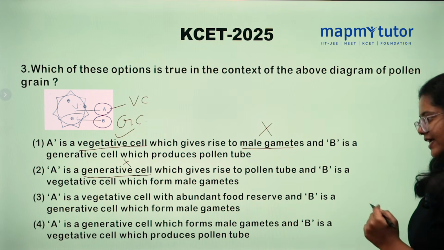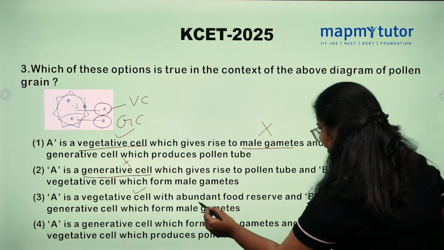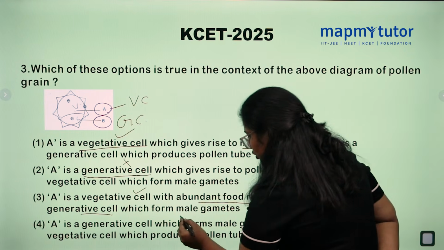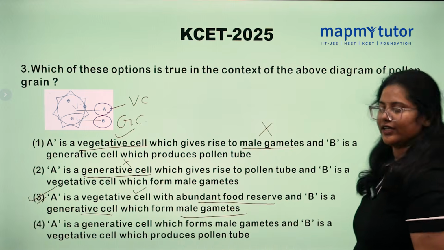Third option, A is vegetative cell. True, with abundant food reserve materials. True, B is generative cell which forms male gametes. So the correct option is 3.